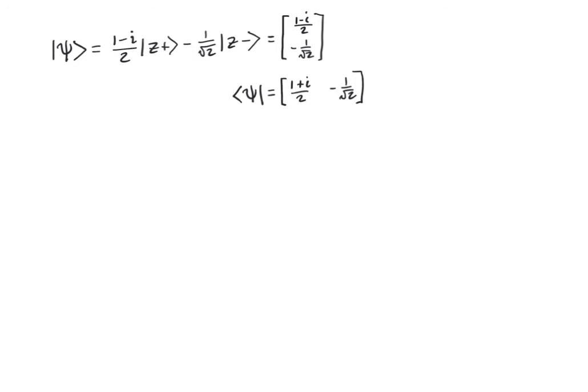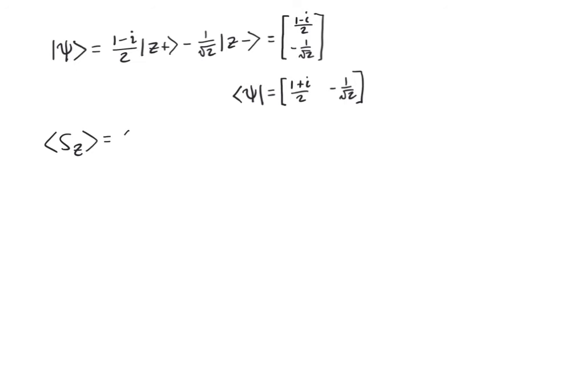So I have my bra vector over here, and I have my ket vector over here. Remember, bras point to the left, kets point to the right. Now what I want to do is let's find, first of all, the expectation value of a measurement of spin in the z direction for this state.